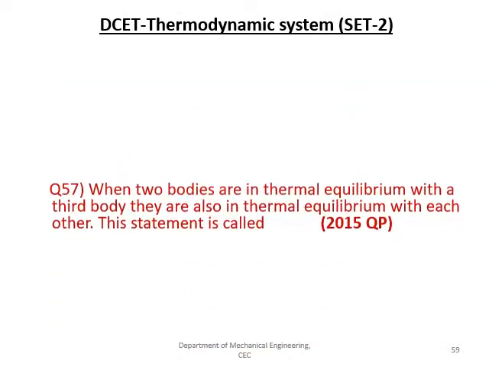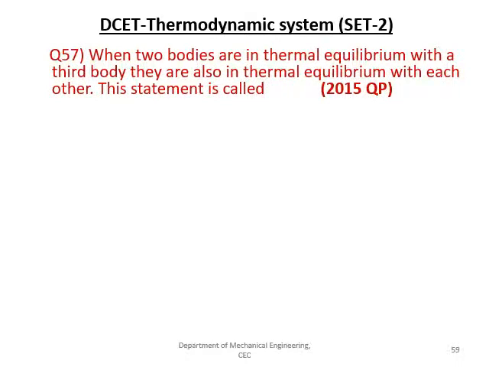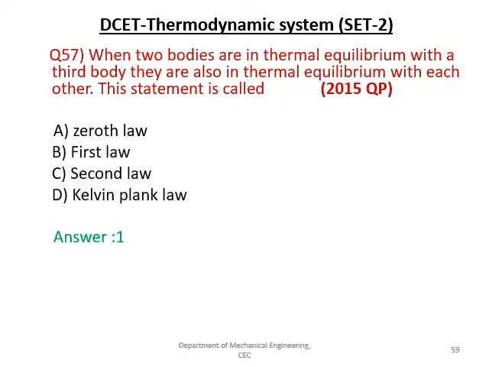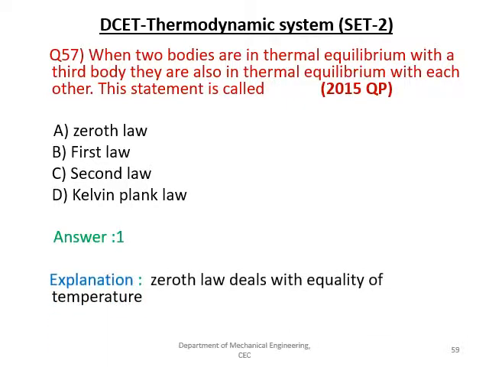The next question is, when two bodies are in thermal equilibrium with the third body, then they are in thermal equilibrium with each other. This statement we have already discussed, but the options given here are zeroth law, first law, second law and Kelvin-Planck's law, and the answer is zeroth law. That is, the zeroth law deals with the equality of temperature.